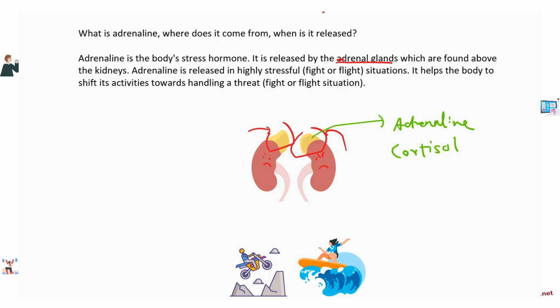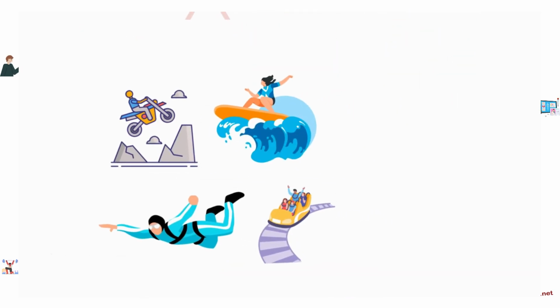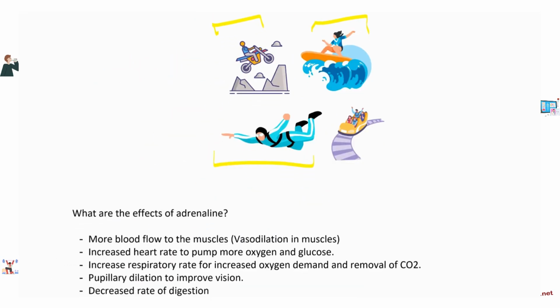Another would be that you're trying to fight someone, right? If you're trying to fight someone, again, you need to see better, you need more blood in your muscles, you need higher energy, higher heart rate, and so that is a fight situation. And both of them are highly stressful situations. So adrenaline is released in highly stressful fight or flight situations, and it helps the body to shift its activities towards handling a threat, right? Regardless of whether it is a fighting threat or a flighting situation. All right? Examples of this are here, right? You see this person surfing, diving, roller coasters, and so on.